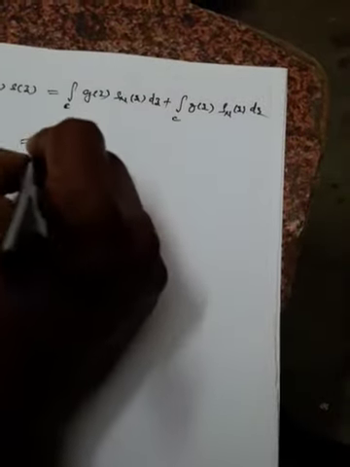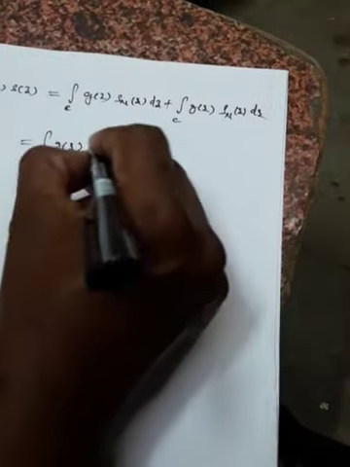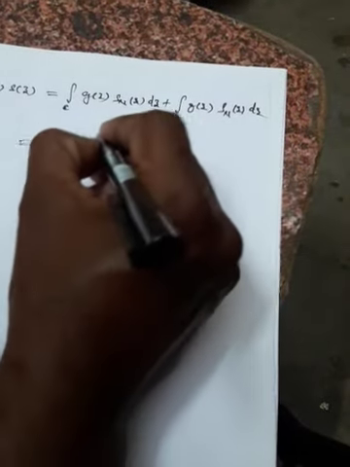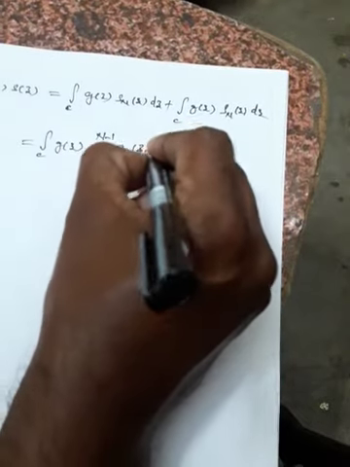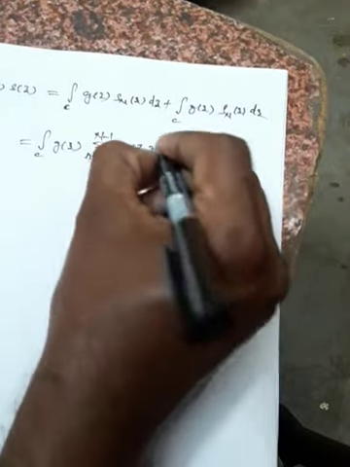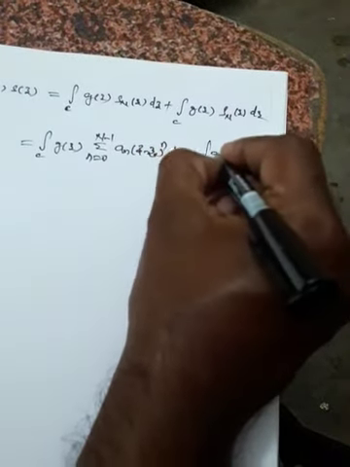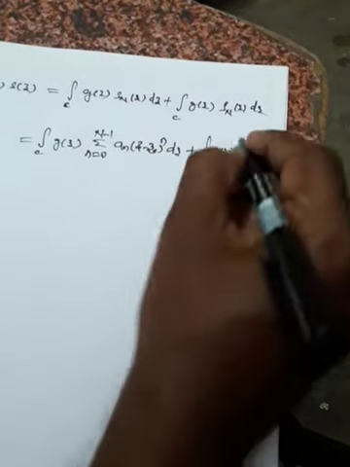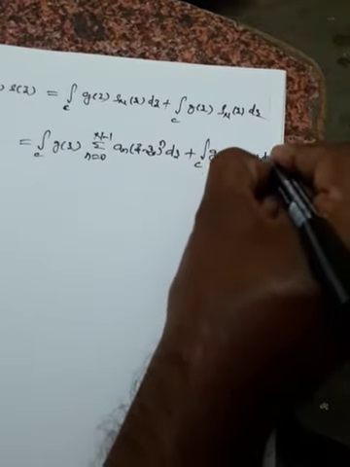That is equal to integral over C of g of z times Sn of z. Sn of z means what? The 0 to n minus 1 terms, summation n equal to 0 to n minus 1 of an (z minus z naught) to the power n dz, plus integral over C of g of z rho n of z, as it is. We'll take that term later.